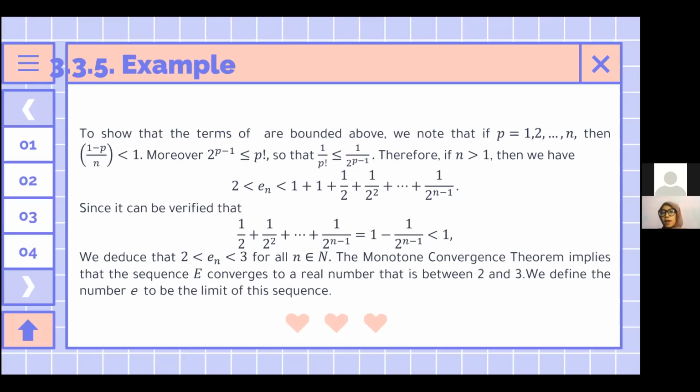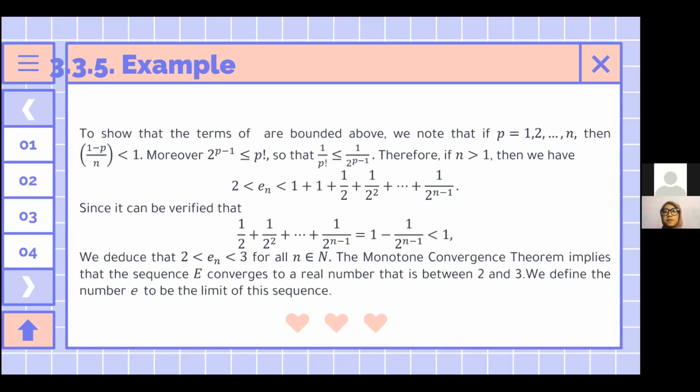Therefore, if n > 1, then we have 2 < En < 2 + 1/2 + 1/2² + and so on until 1/2^(n−1).